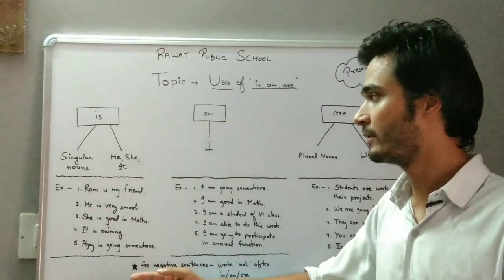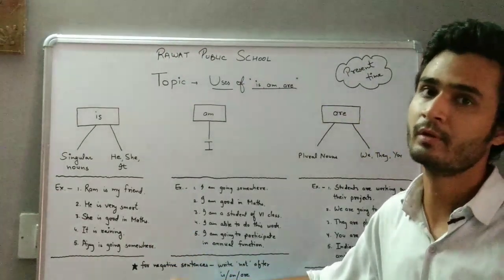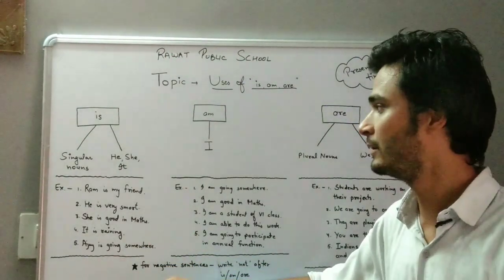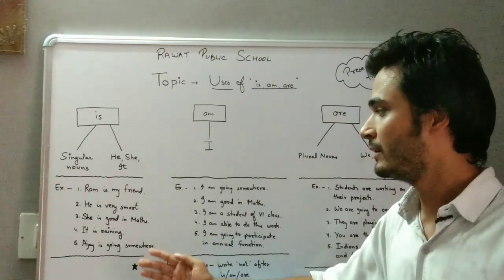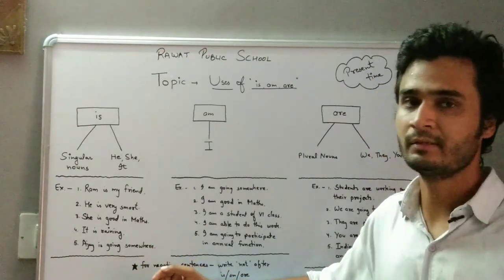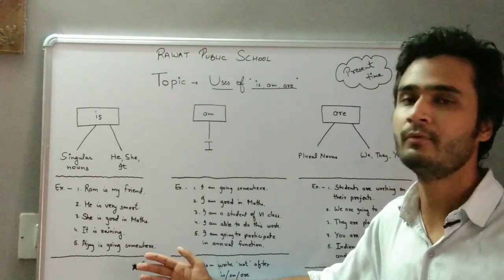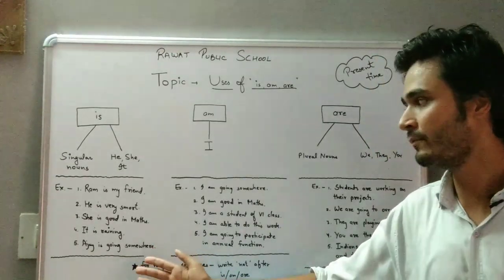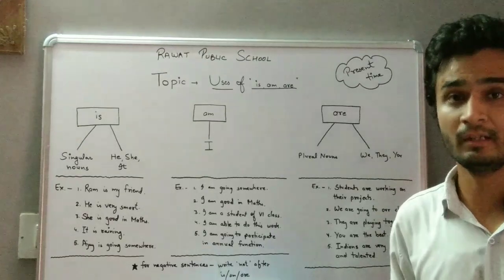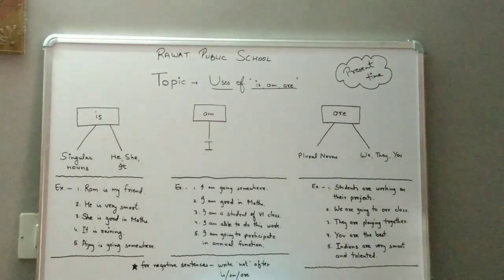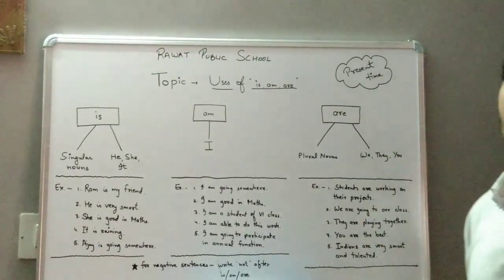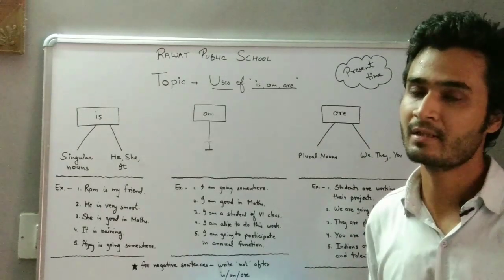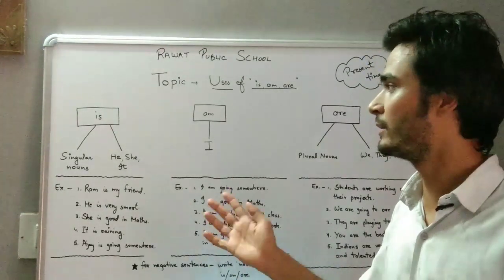It is raining means बारिश हो रही है. कब हो रही है? अभी हो रही है. नेक्स्ट इज अजय इज गोइंग समवेयर. अजय सिंगुलर है, that is why we can use is with Ajay. So Ajay is going somewhere. अजय कहीं पर जा रहा है अभी. So in this way you can easily make sentences with the help of is.